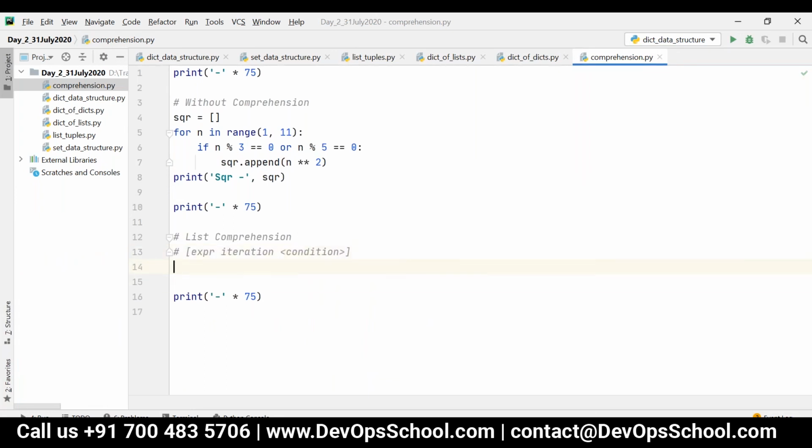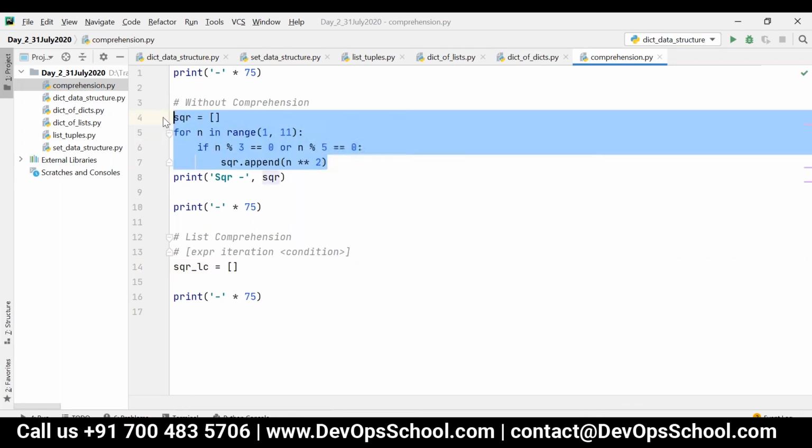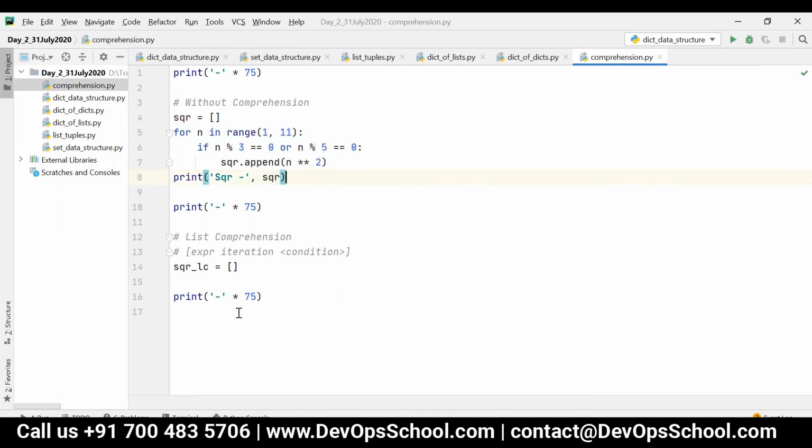Now let me write sqr underscore lc. If I want to write the same set of statements, where I have 4 lines of code, I can just write within this. First is the expression. What is the expression here? n star star 2, that is the element in the list.